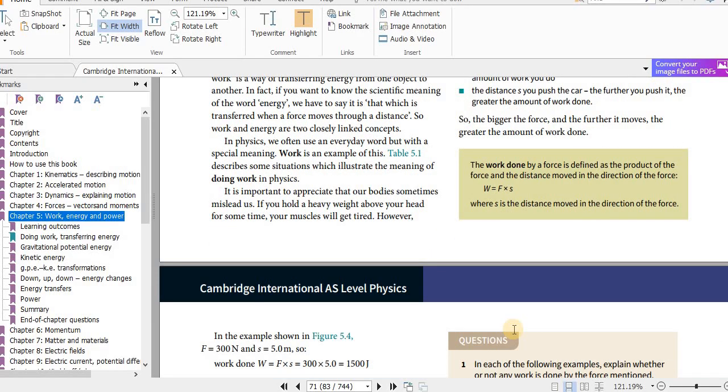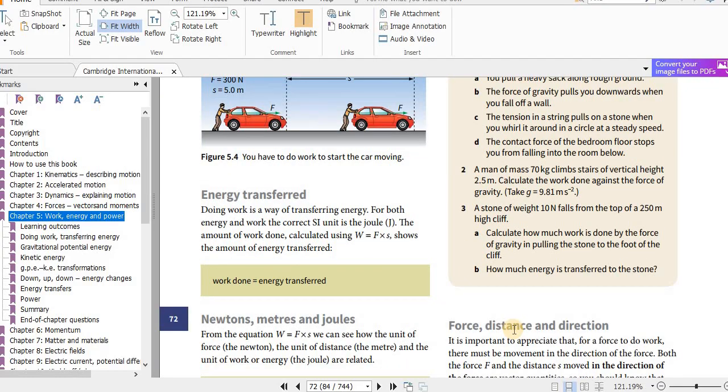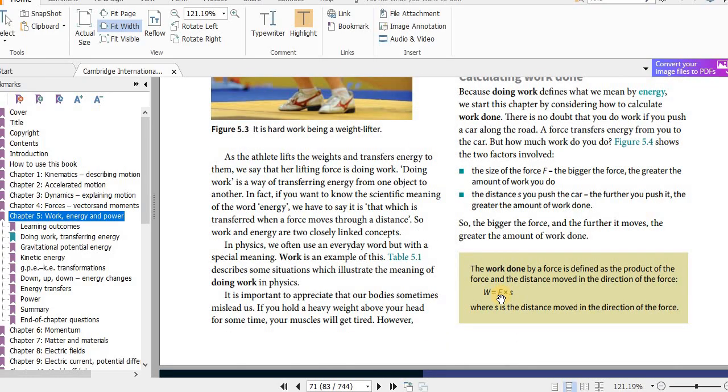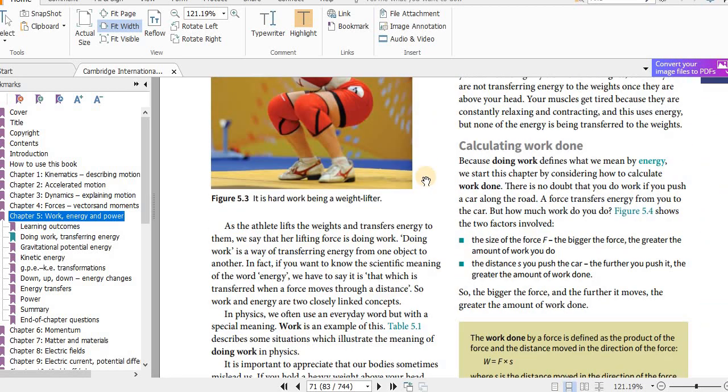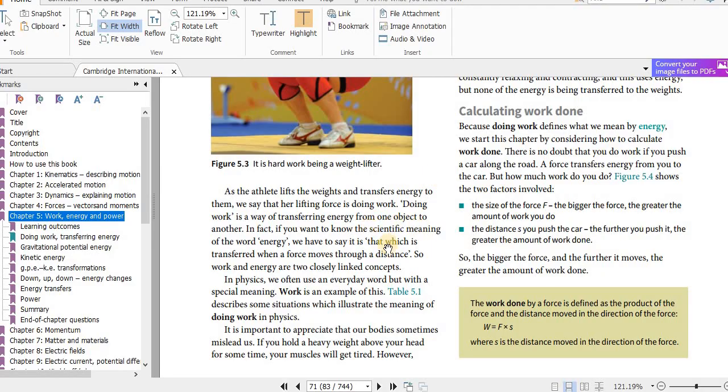So this equation we can also write as F cross S or F times S cosine the angle between these two vectors. So I will write it and show you. Yeah, so this is what I explained.